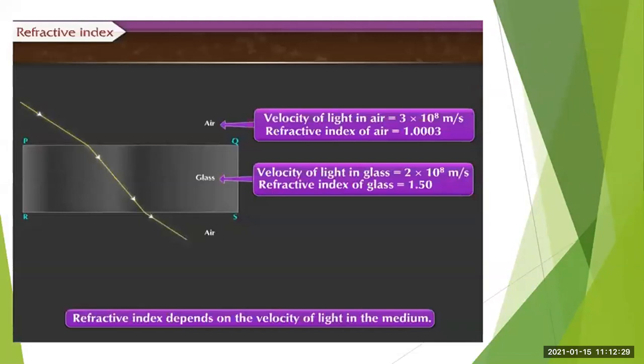Here you can see how the refractive index depends on the velocity of light in the medium. For a rarer medium, the velocity of light will be more, but its refractive index value will be less. Whereas for a denser medium, the velocity of light will be less and its refractive index value will be more.